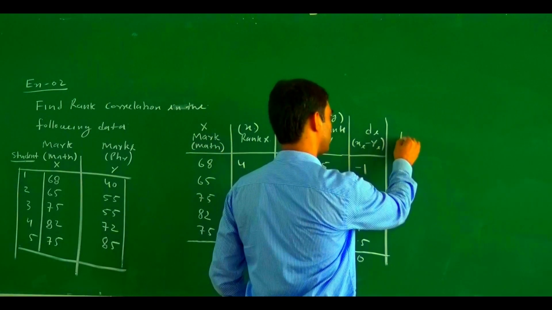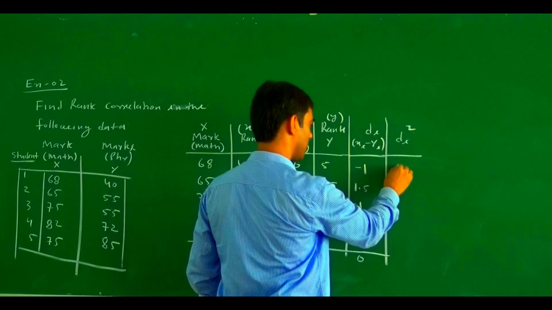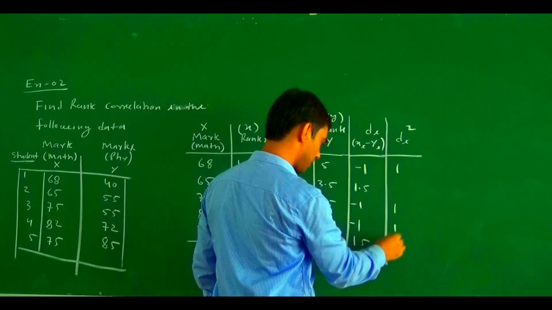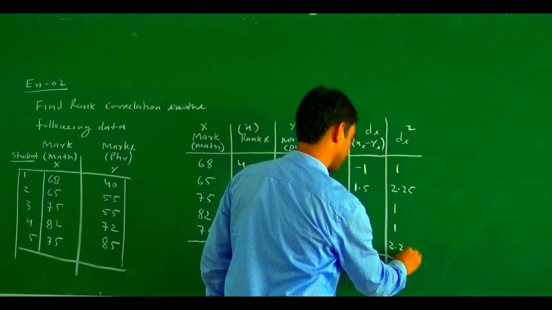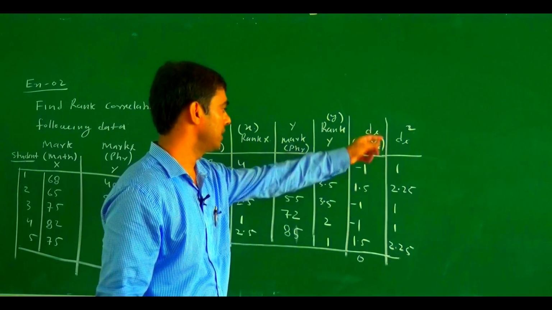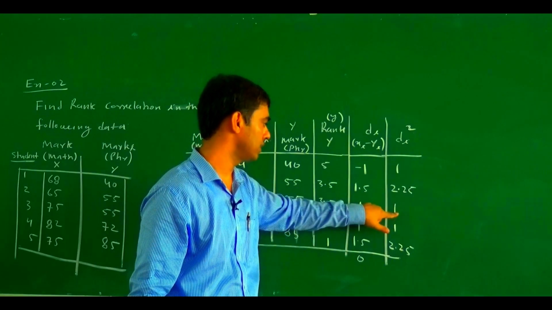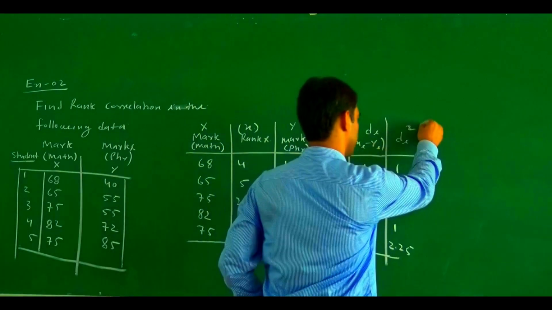Now how do we find di square? Di square is: this one is 1, this one is 1, this one is 1, this one is 2.25 and this one is also 2.25. So the square of minus 1 is 1, the square of 1.5 is 2.25, minus 1 is 1, minus 1 is also 1, and 1.5 is 2.25.